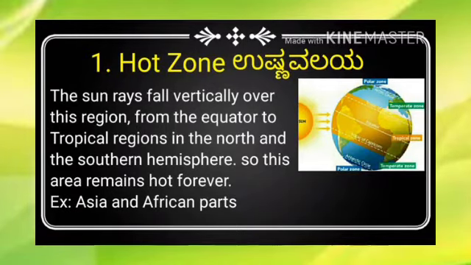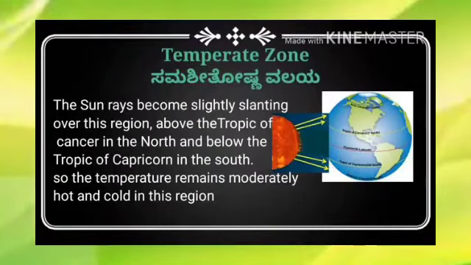Got it? Okay, next we shall move to the next zone, that is the temperate zone. It is the second temperature zone. It is the temperate zone, Samashitoshna Valaya. Look, the sun rays become slightly slanting over this region, above the Tropic of Cancer in the north and below the Tropic of Capricorn in the south.